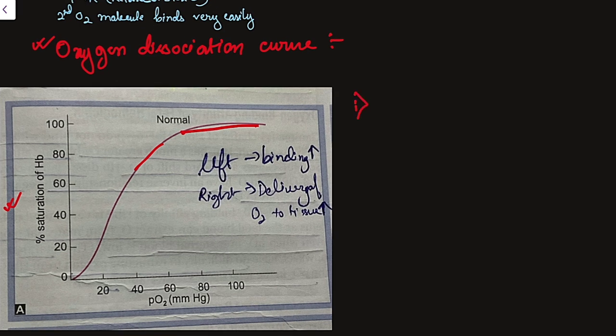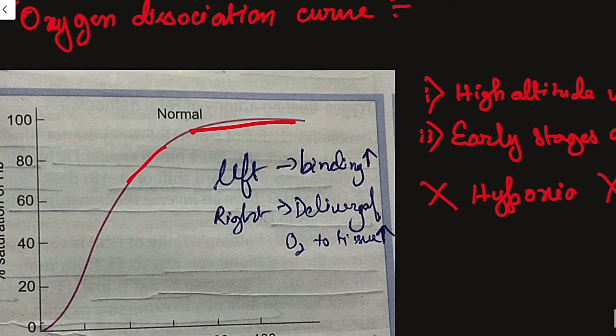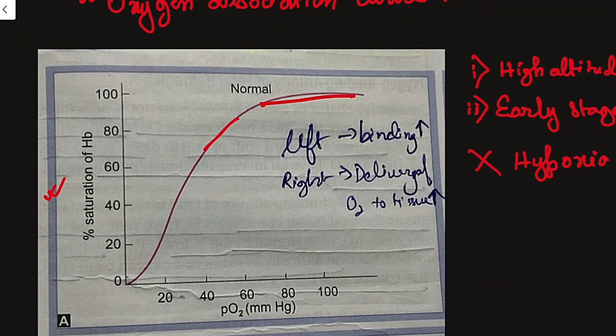One is that at high altitude up to 10,000 feet and in early stages of respiratory disease, in both cases hypoxia will be absent. Because, again I am telling this, at the end of the curve it is almost a straight line, as you can see here. But whenever the PO2 falls below 60, the percentage saturation will drop sharply.